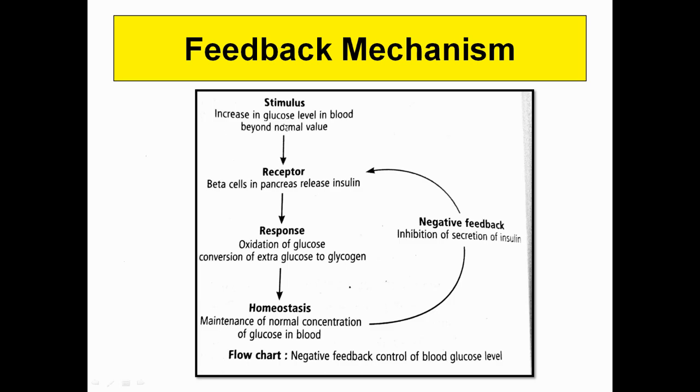You can see here, if there is an increased level of glucose, then the cells of the pancreas are activated, and there will be excess secretion of insulin, and when the blood sugar level becomes normal, there will be inhibition of the secretion of excessive insulin. So that's how the feedback mechanism actually works.